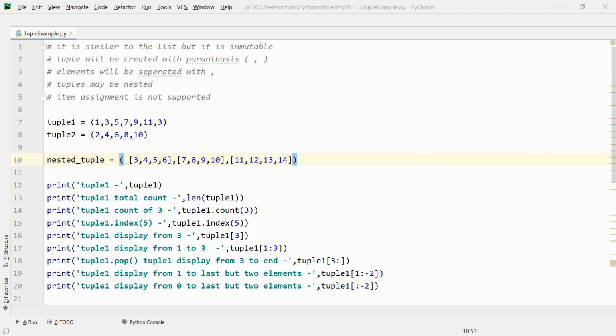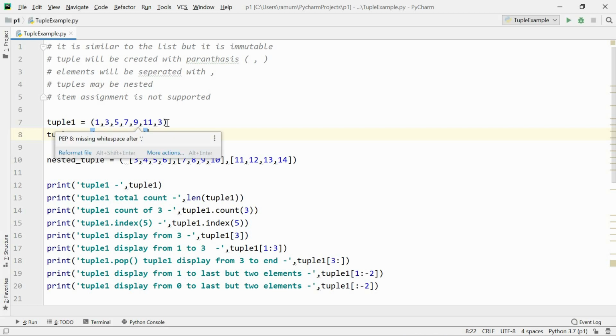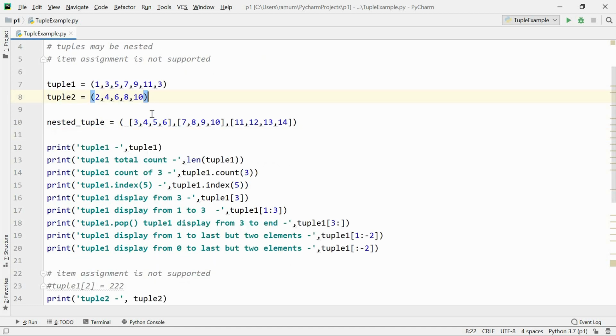For time saving, what I have done is, we saw almost all these operations, but a few operations we didn't see in list. So I have already typed a few of the operations. Let me show you. I will go through once, and I will run and show you.